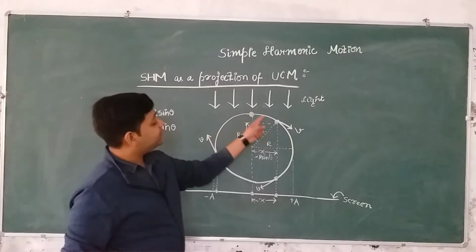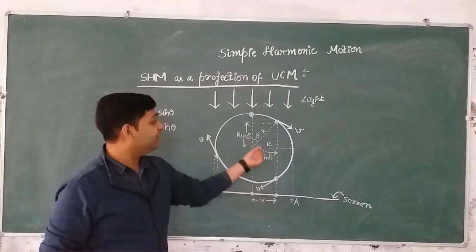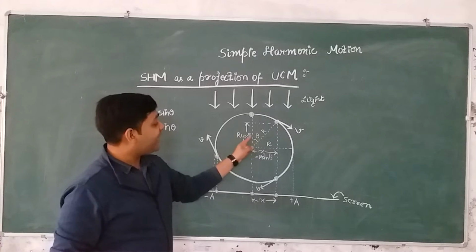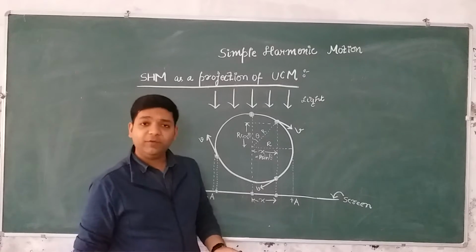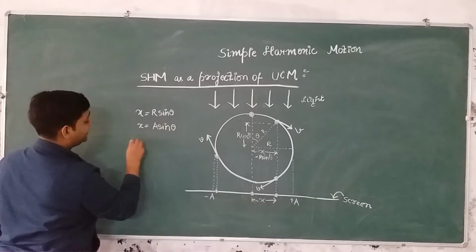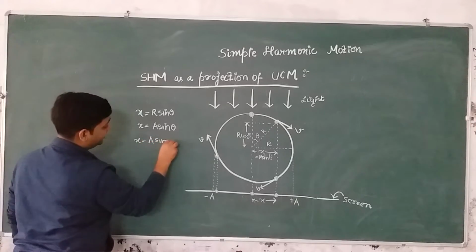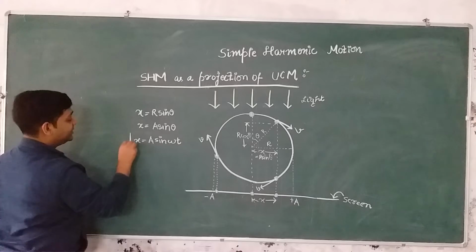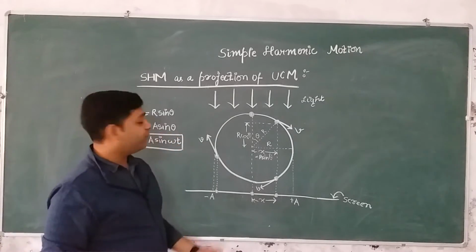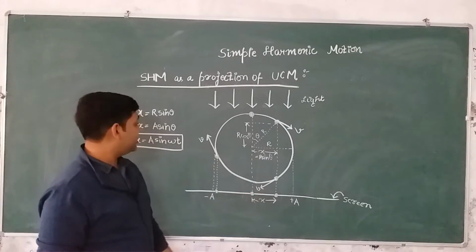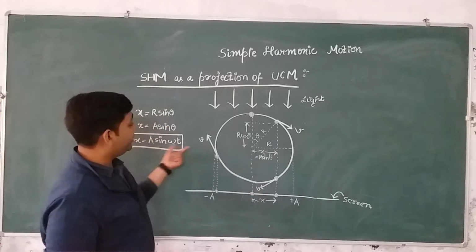Right? Now because this particle is moving in a uniform circular motion, all the concepts of circular motion will be applied here. So if the angle subtended is theta, then can we write theta is equal to omega t? We know this relation. So this x will become x is equal to a sin omega t. You can see that this is the same equation that we have for the particle performing SHM or simple harmonic motion. So the displacement is given by x is equal to a sin omega t.